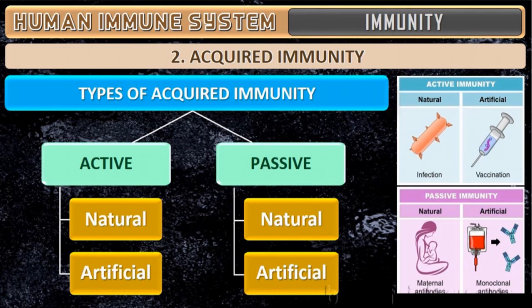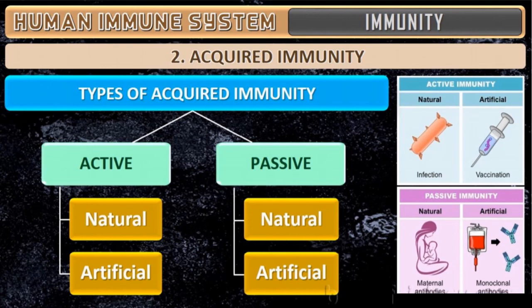Students, this is a continuation of human health and diseases. In that we are learning immunity. Acquired immunity is again classified into two types, active immunity and passive immunity. In active immunity there are again two types, natural and artificial. In passive also, natural and artificial.